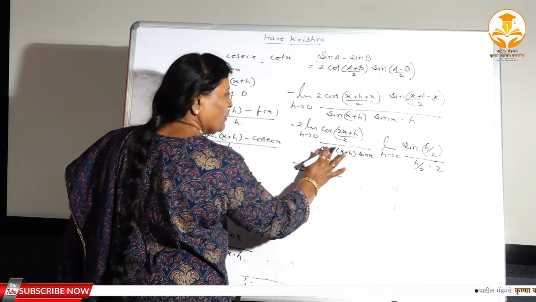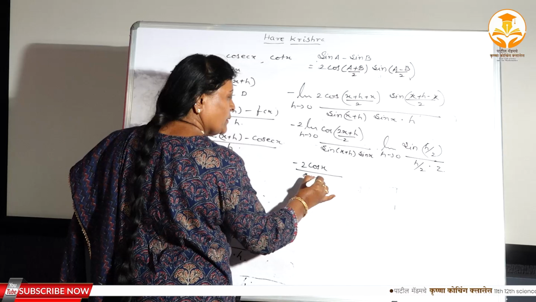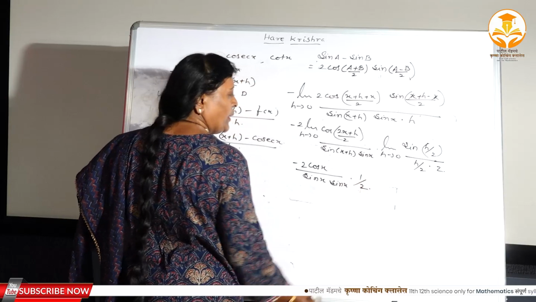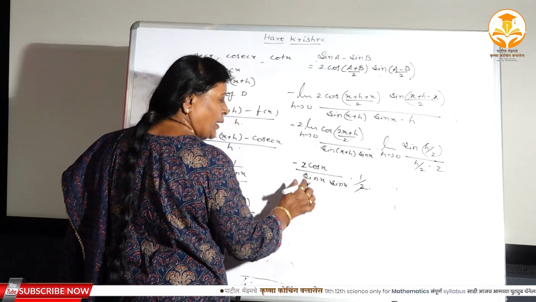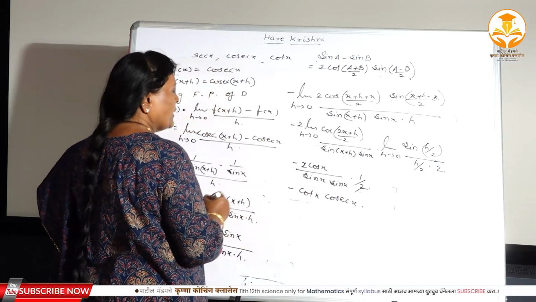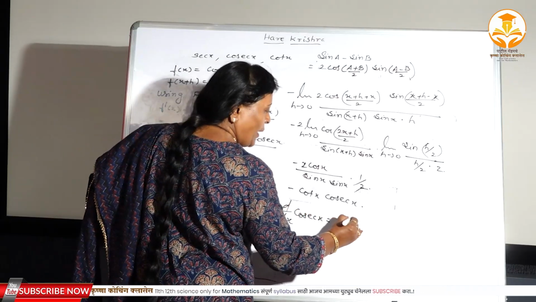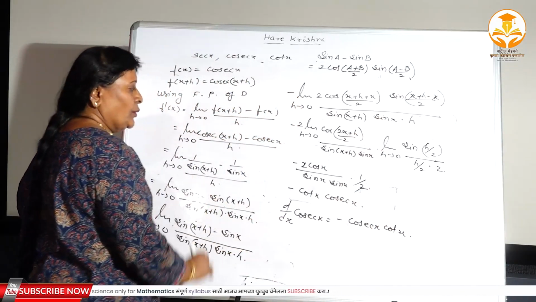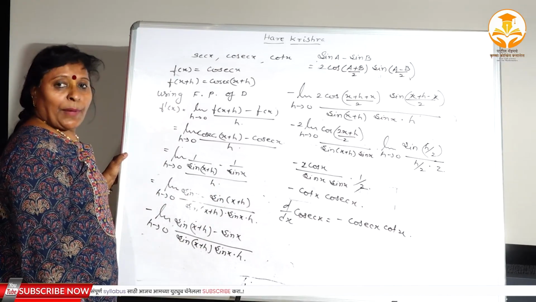Put 0 here: sin x, sin x, and here 1/2. Again the 2 gets cancelled. The minus sign remains as it is. Cos divided by sin is cot and 1/sin is cosec. Therefore you have got d/dx of cosec x as minus cosec x into cot x. So the fifth trigonometric formula: the derivative of cosec x is minus cosec x into cot x.